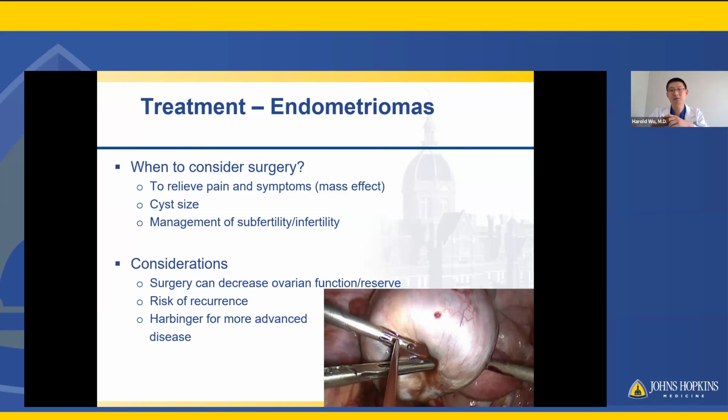There's definitely a higher risk of recurrence in this setting, right? So about 30% of women, within 2 years after conservative fertility-preserving surgery, treating these cysts and excising them but keeping the ovary, of course, can have these cysts come back. And it can be a harbinger for more advanced disease. Once the disease has spread that far up the ovaries to the pelvis, you can have more advanced stage disease where there's anatomic distortion, scar to bowel or bladder, uterus, other organs that are important to be thoughtful about, especially for surgical counseling.